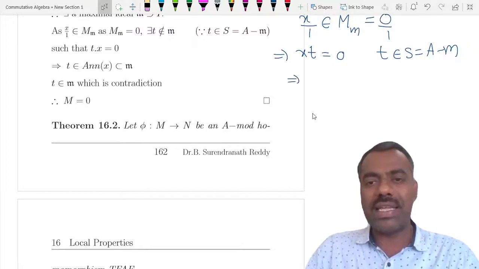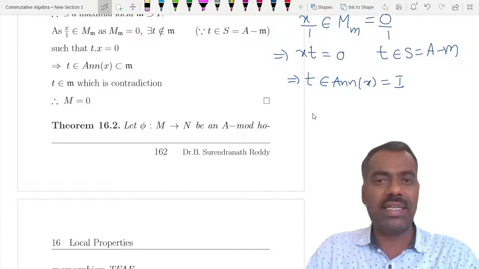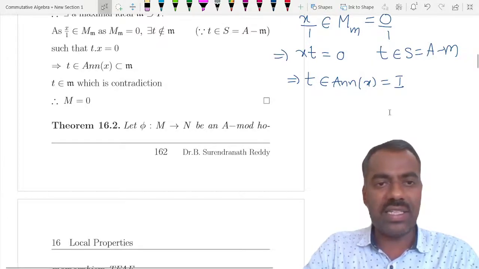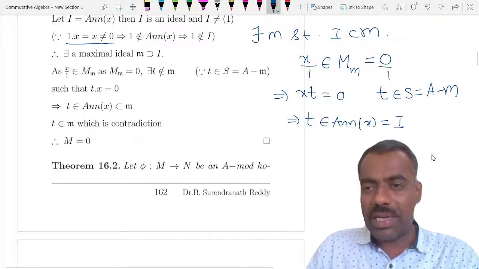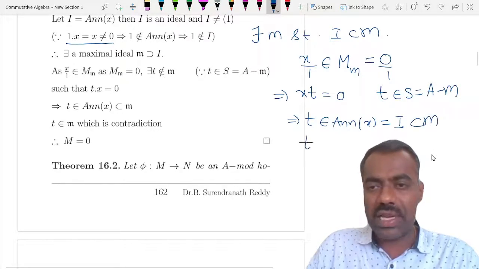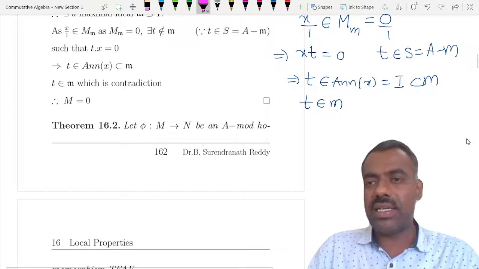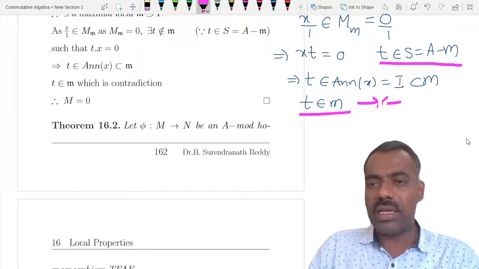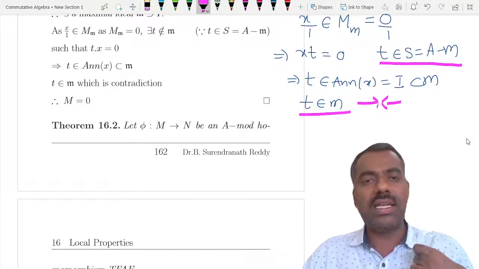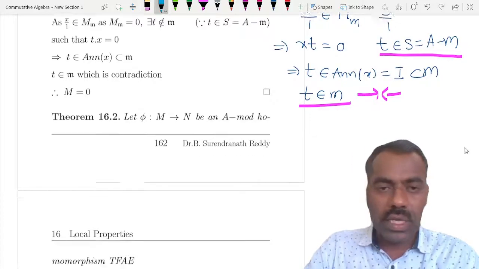This is same as saying that t times x is 0, so t belongs to the annihilator of x. But the annihilator of x is I, right? We have just called it I. We know I is contained in M, so we get that t belongs to M. Whereas t belongs to A minus M. So both contradict each other. That means our M has to be 0. That is the only option, right?